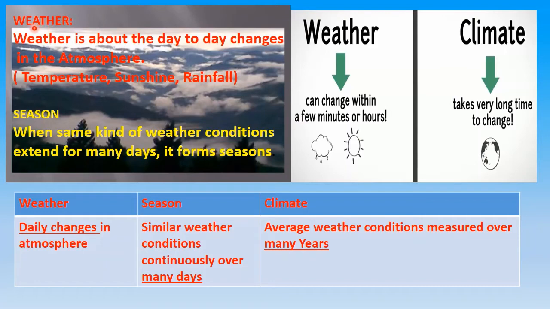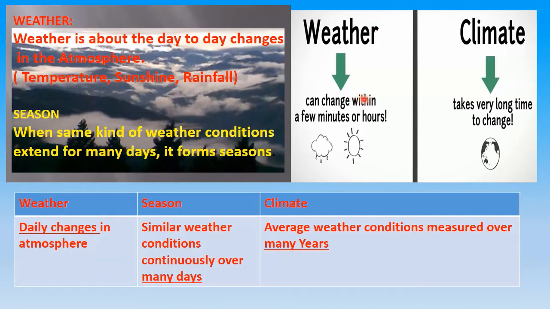Now these terms are not new to you. Whether you hear weather reports, this term season is not new to you. So you are very familiar with the words. What is the difference between weather and season? When we talk about day-to-day changes in the atmosphere, such as temperature of the day, sunshine, rainfall, then we term it as weather. But when the same kind of weather condition extends for many days, it leads to the formation of a season.